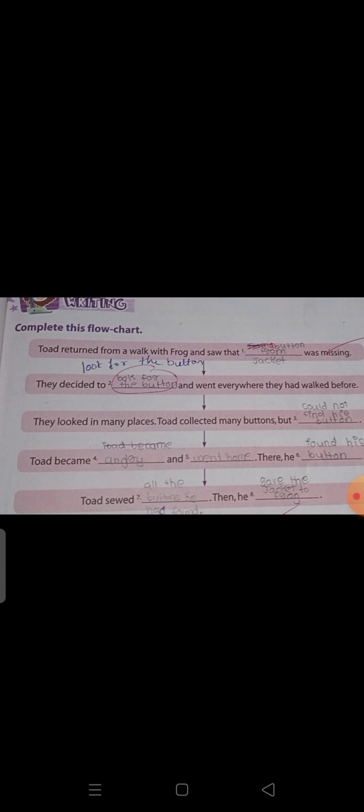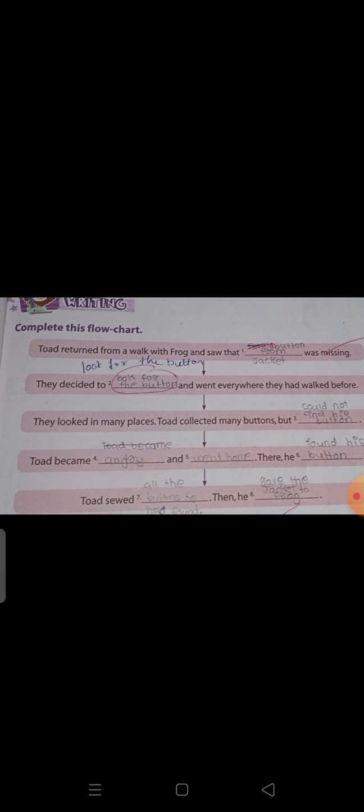Then they decided to look for the button and went everywhere they had walked before. Where they had walked, they will go there and search for the button. They looked in many places. Toad collected many buttons but could not find his button. Then they looked.